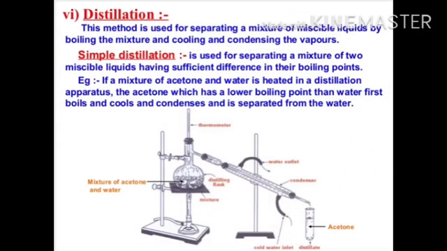Now distillation. This method is used for separating a mixture of miscible liquids by boiling the mixture and cooling and condensing the vapors.